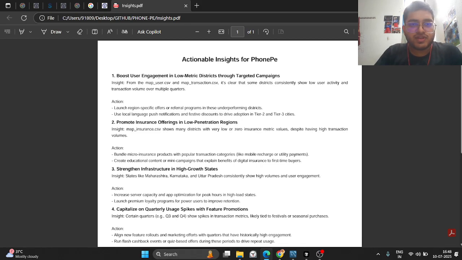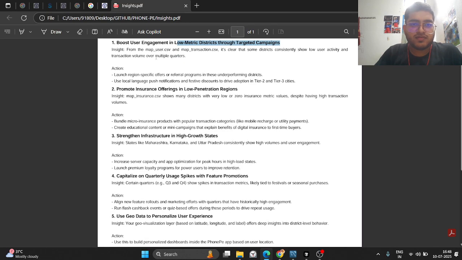So we can boost our user engagement in low metric districts through targeted campaigns. From the map user CSV and map transaction, it's clear that some districts consistently show lower user activity and transaction volume over multiple quarters. So basically, we can launch specific offers for our referral programs in these underperforming districts and use local language push notifications and festive discounts to drive adoption in tier 2 and tier 3 cities, and promote insurance offerings in low penetration regions.